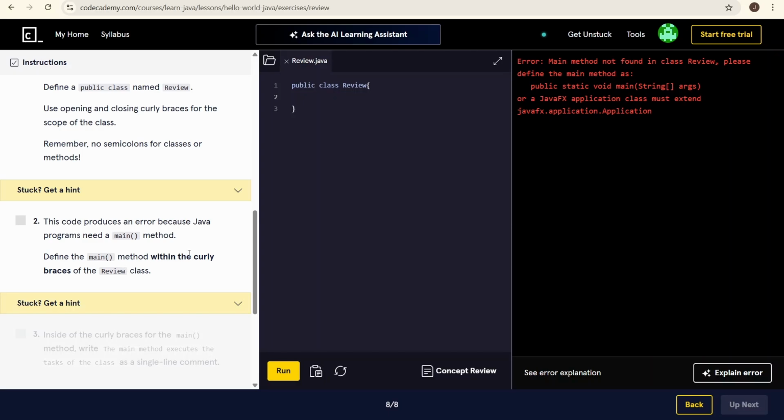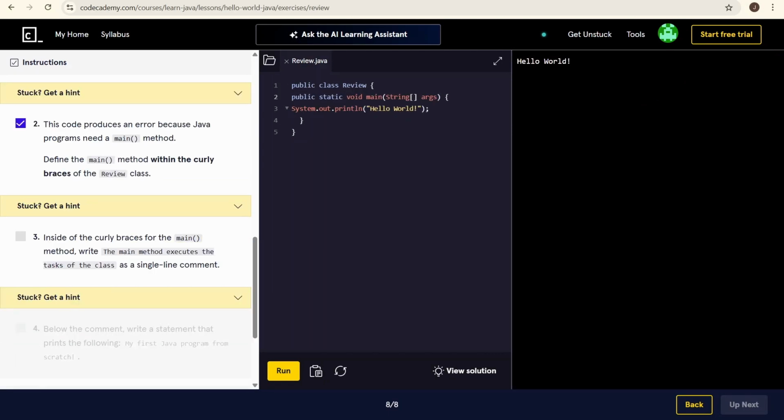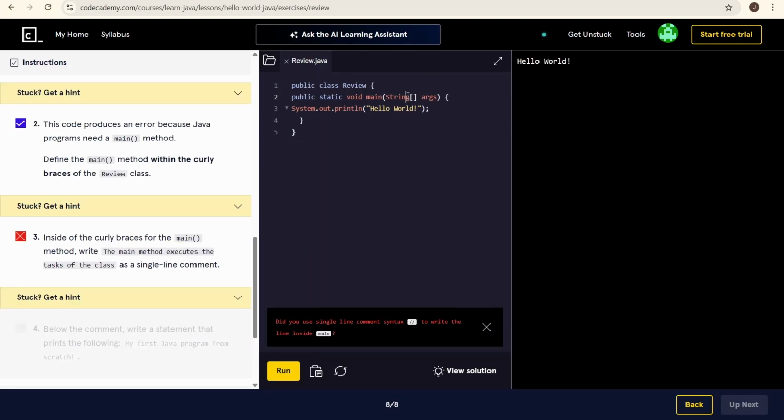Define the main method with only the curly braces of the Review class. Alright, so we're gonna do main. Oh, not capital. main parentheses. Okay, I figured it out. I actually put Strings instead of String. Forgot a space here as well.